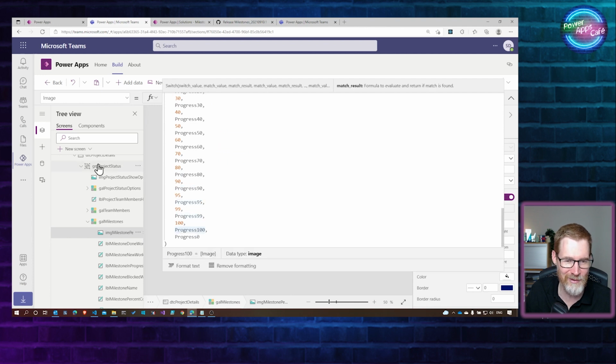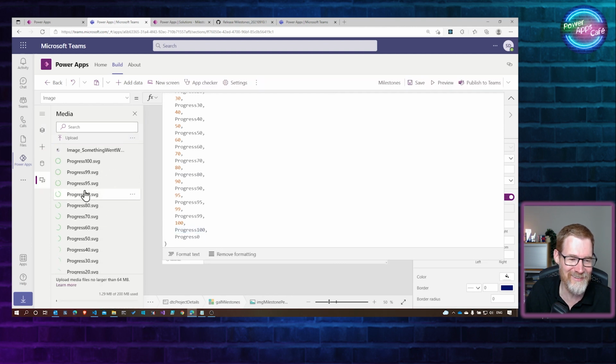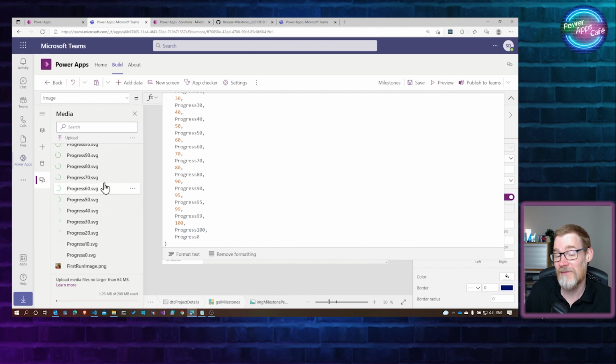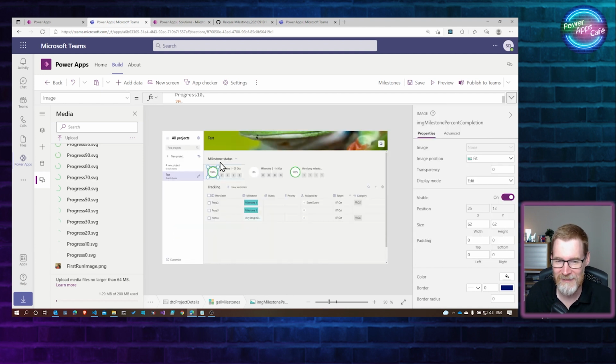Depending on the progress, it's going up in increments of 10, and then 5, and then 99 to 101. If I go to the media, I'm guessing, there we go. There's a whole load of SVGs inside this app. Now, that's one option. Another option would be to actually have an SVG control and have the actual calculation of the SVG text use that number to output a bar that is incrementally filling up.